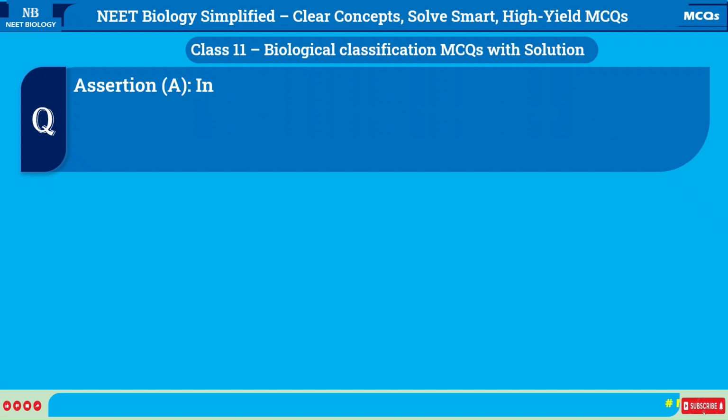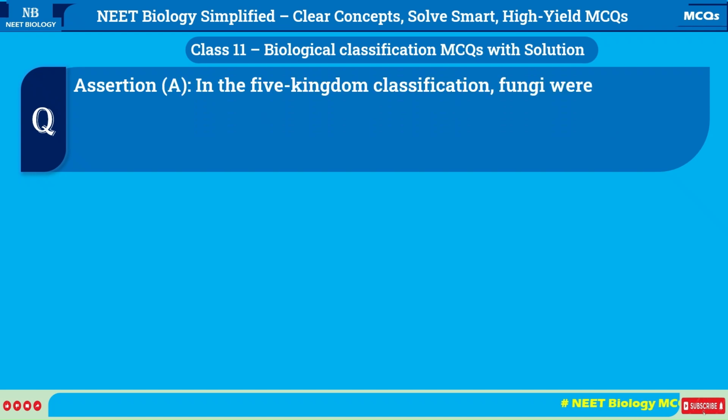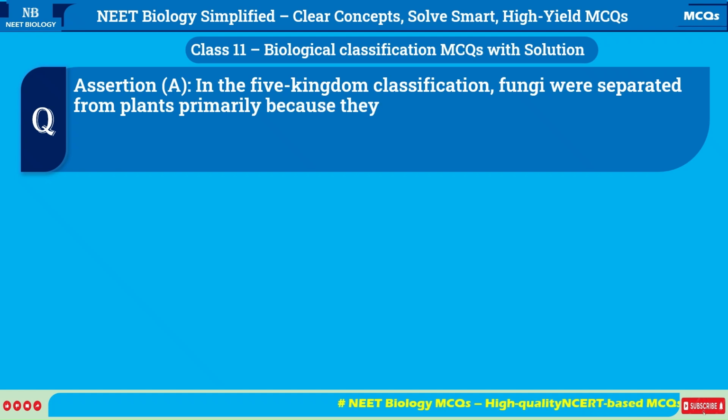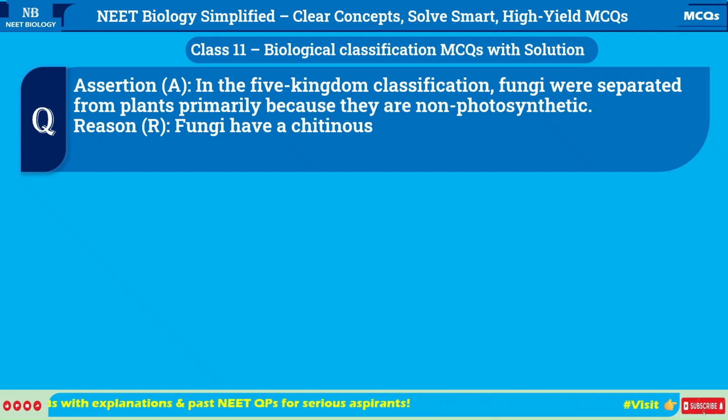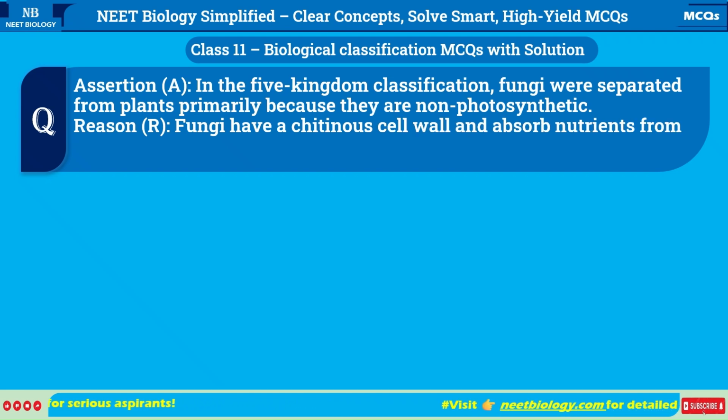Assertion: In the Five-Kingdom classification, fungi were separated from plants primarily because they are non-photosynthetic. Reason: Fungi have a chitinous cell wall and absorb nutrients from dead organic matter.